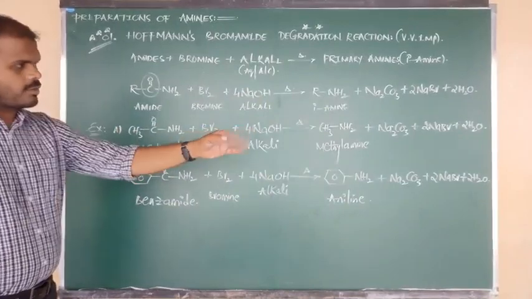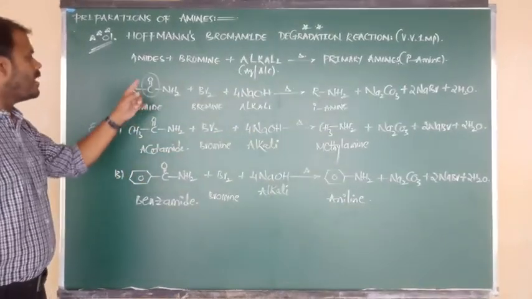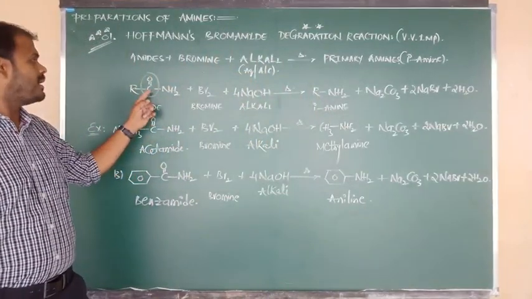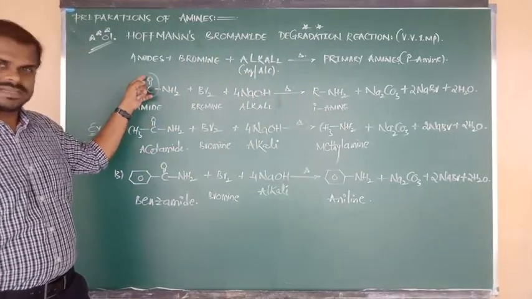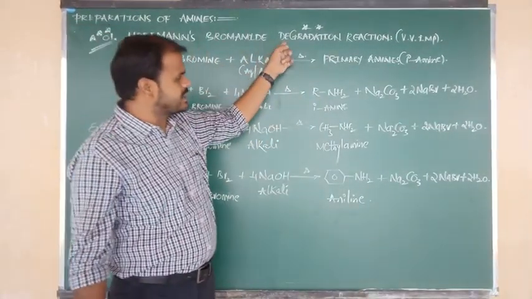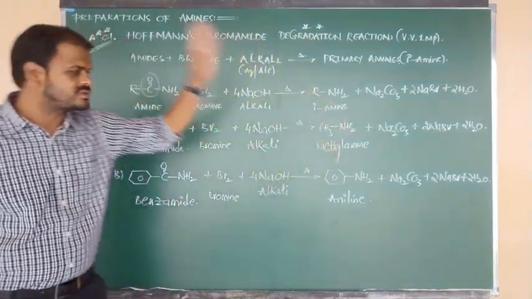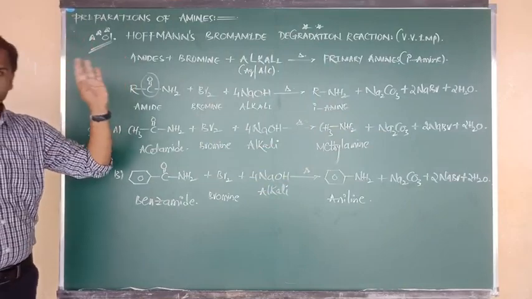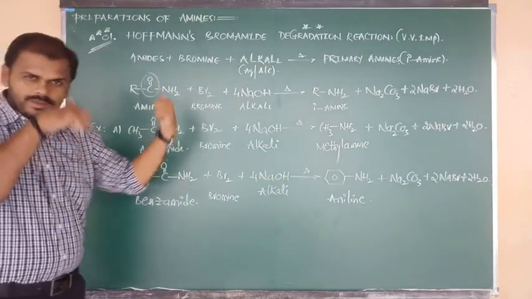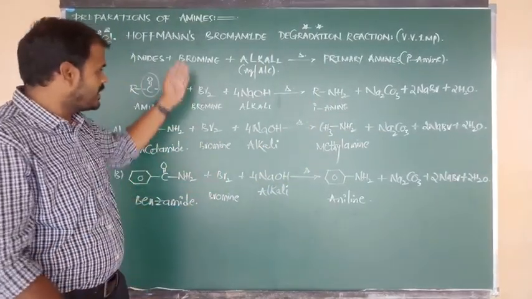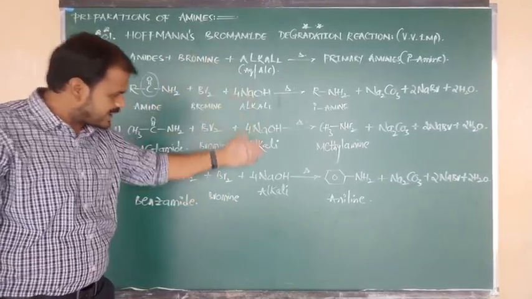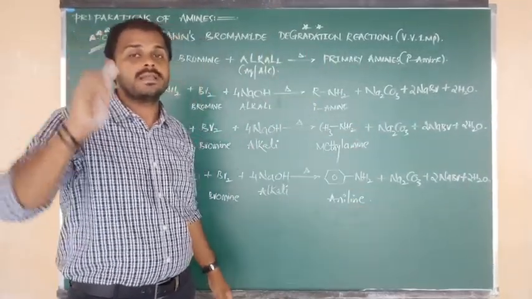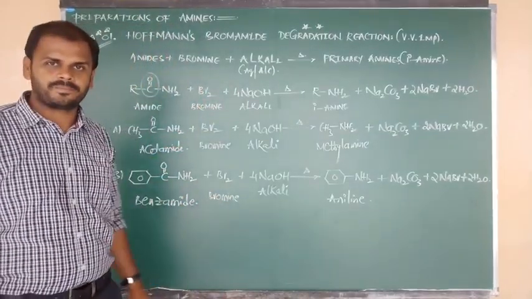So from reactant to products we can say clearly that one carbon atom will be less in the product as compared to the reactant, because one carbon, that is the C double bond O group, undergoes degradation in the form of Na2CO3. This is a very important reaction for theory and objective. You have to focus on the reactant, side reactant, byproduct and main product, everything, along with balancing.